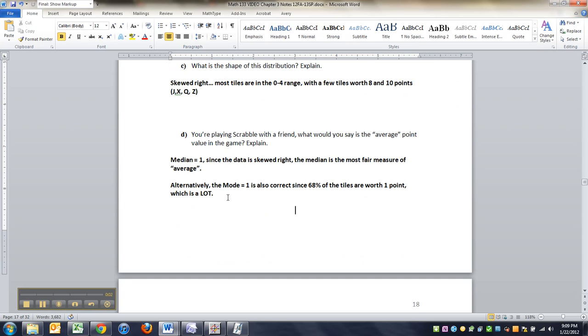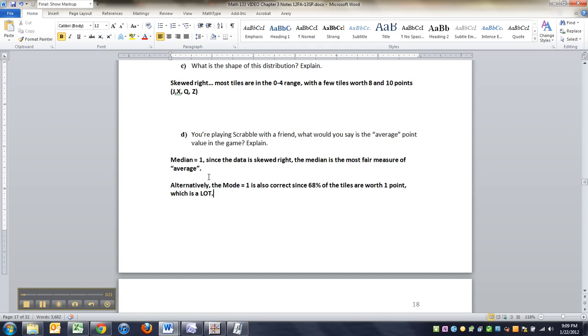Hey, we're back. So now you can see my answer to this. Hopefully, it matched yours. Actually, to be honest with you, I would take either one of these because the median and the mode both are pretty good measures of average. The one that is absolutely not good at all is the mean, which just shows you that you want to be careful with the word average.